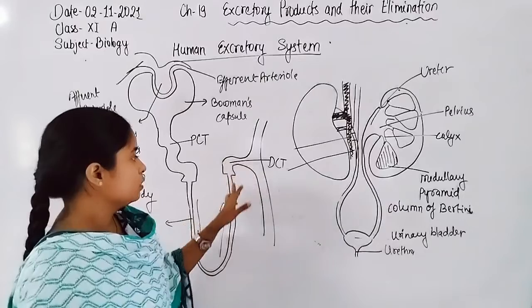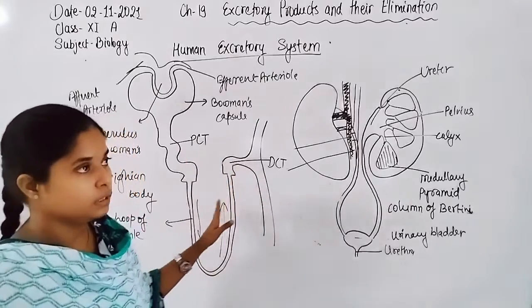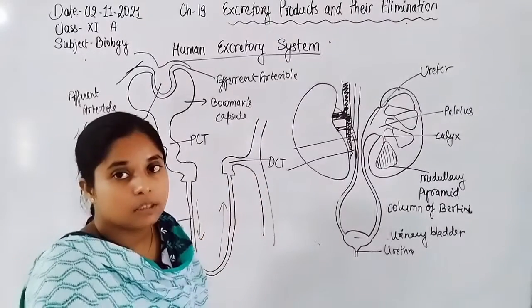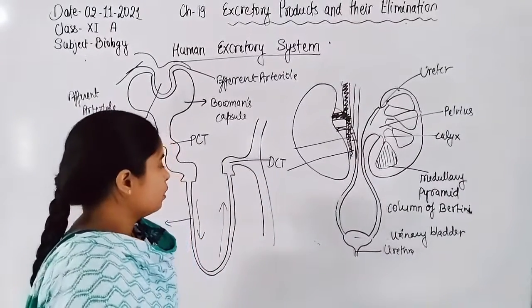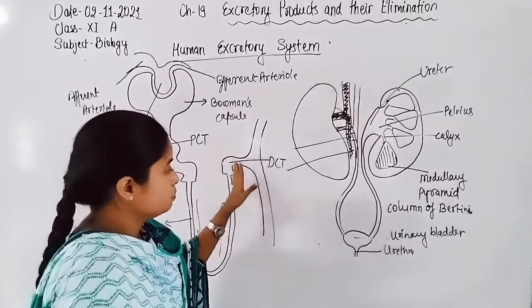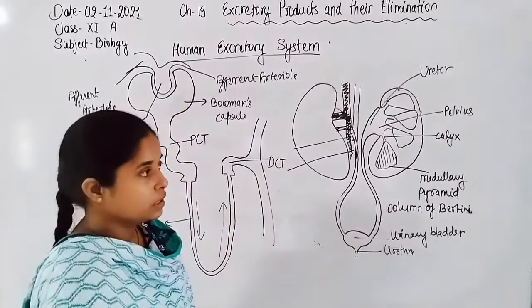The filtrate then continues into the DCT, the distal convoluted tubule. From the distal convoluted tubule, the urine is transferred into the collecting duct.